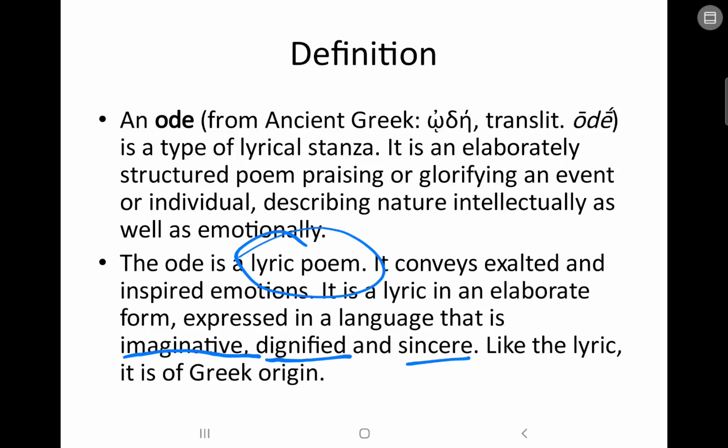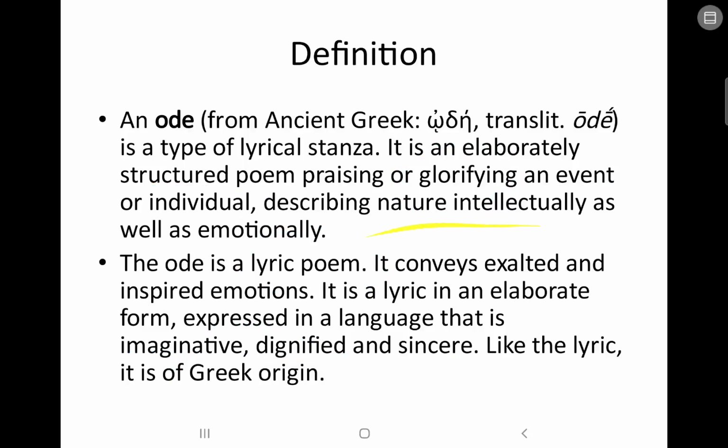A lyric poem. Another thing I told you earlier is a structured poem, glorifying an event, individual, describing nature intellectually as well as emotionally. So these are some qualities of the ode, and obviously it is of Greek origin.